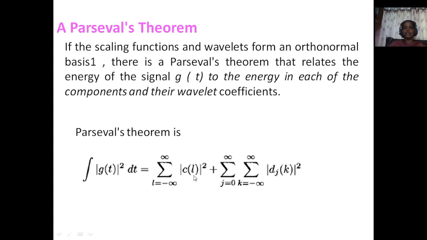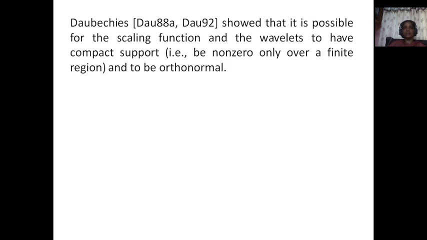So already you know C coefficients indicate the scaling coefficients, D coefficients indicate the wavelet coefficients. Then the total energy distributed by g of t will be equivalent to the energy distributed among scaling coefficients plus the energy distributed among wavelet coefficients. That is Parseval's theorem. How the energy is distributed among all the coefficients in the wavelet domain is given by the Parseval theorem. Then it shows that it is possible for the scaling function and wavelets to have compact support.